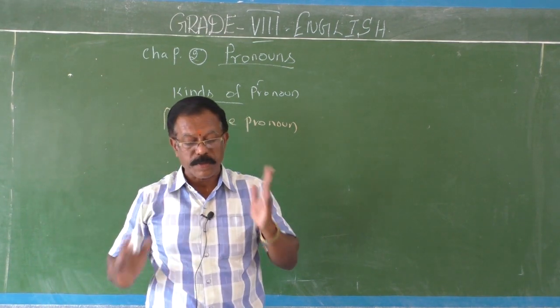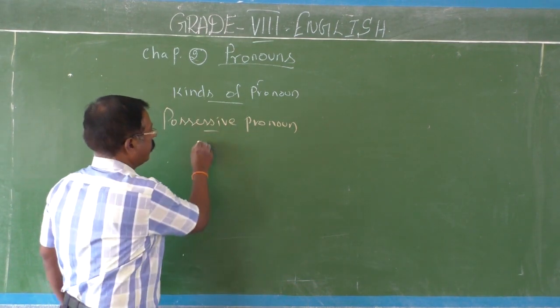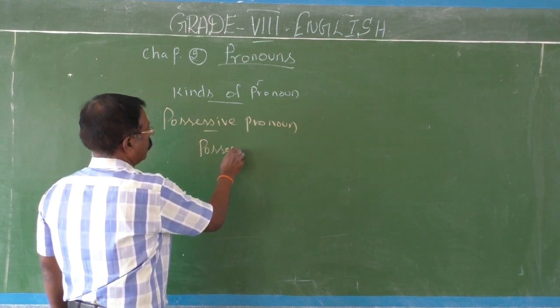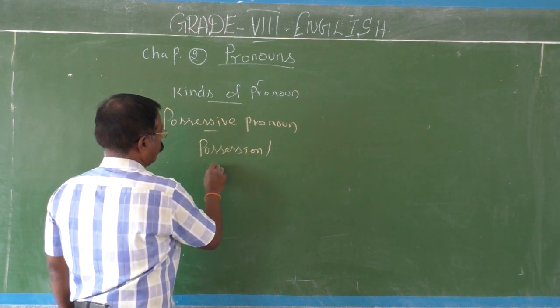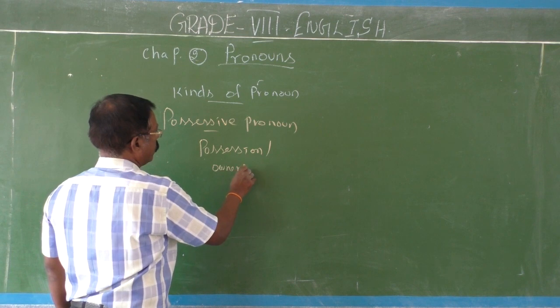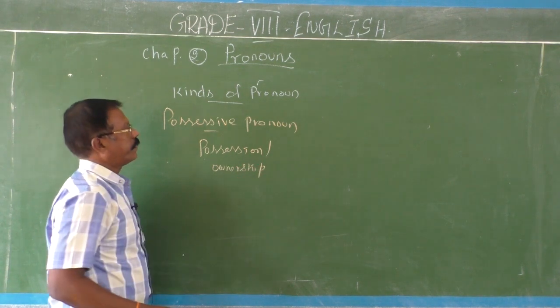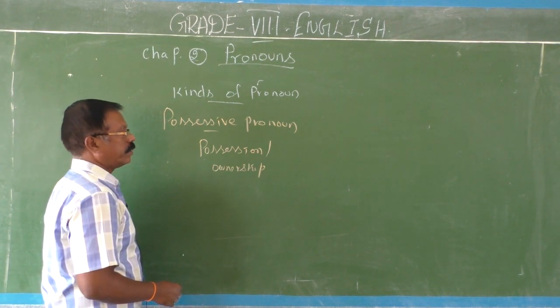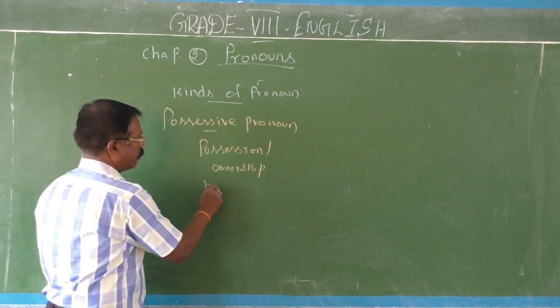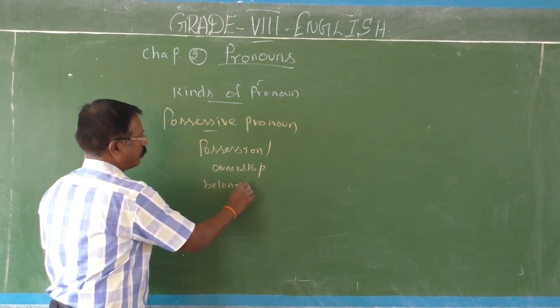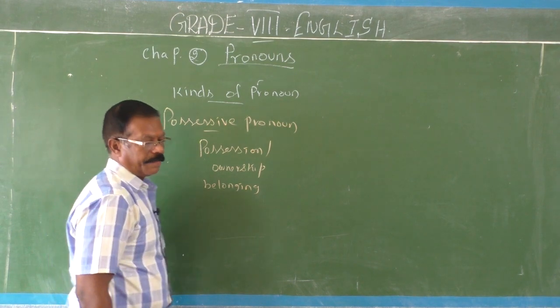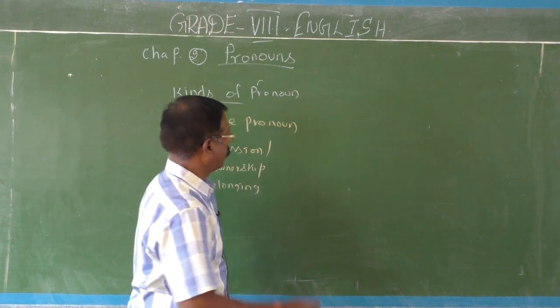A possessive pronoun shows possession, ownership, belonging. So they are called possessive pronouns.